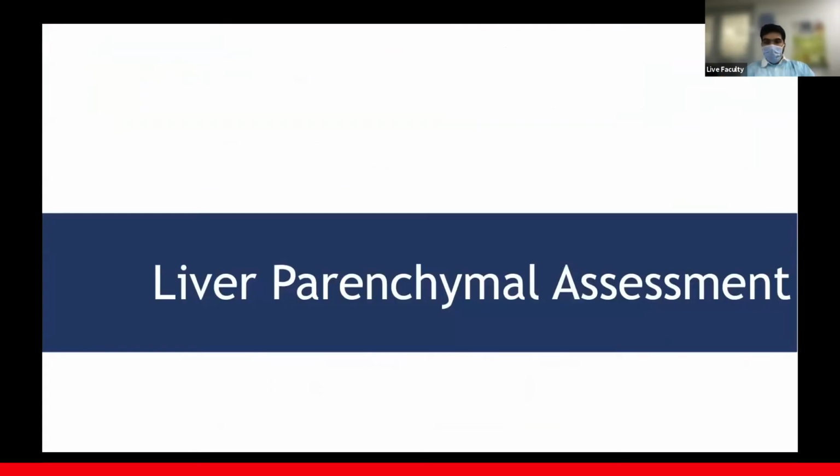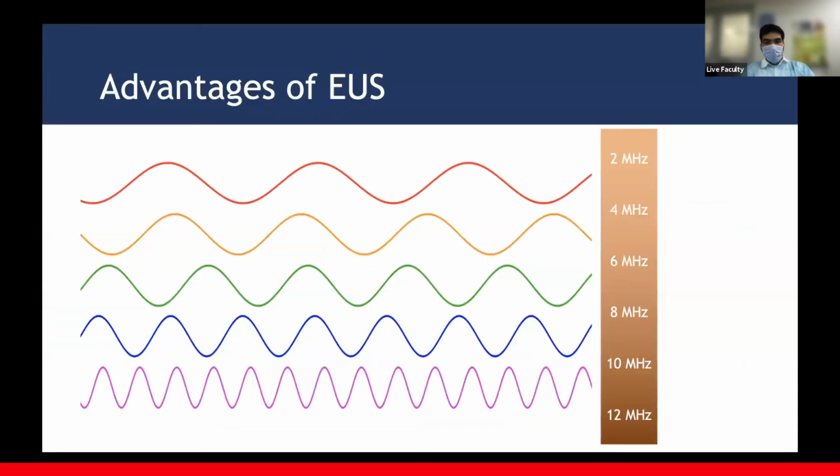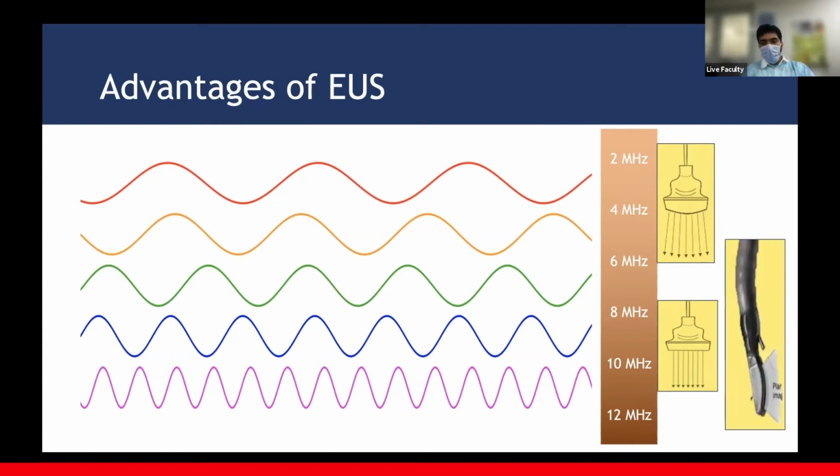Now, coming to the liver parenchymal assessment. EUS holds a very major advantage here. There lies the beauty of the EUS actually. May not be very clinically relevant in most cases, but it is really beautiful. While transabdominal gives you up to 6 megahertz of frequency, and linear or high frequency probes give you 8 to 10, 11 megahertz of frequency, EUS gives you frequencies somewhere between 5 to 12 megahertz. Now, this itself improves the resolution quite a bit.